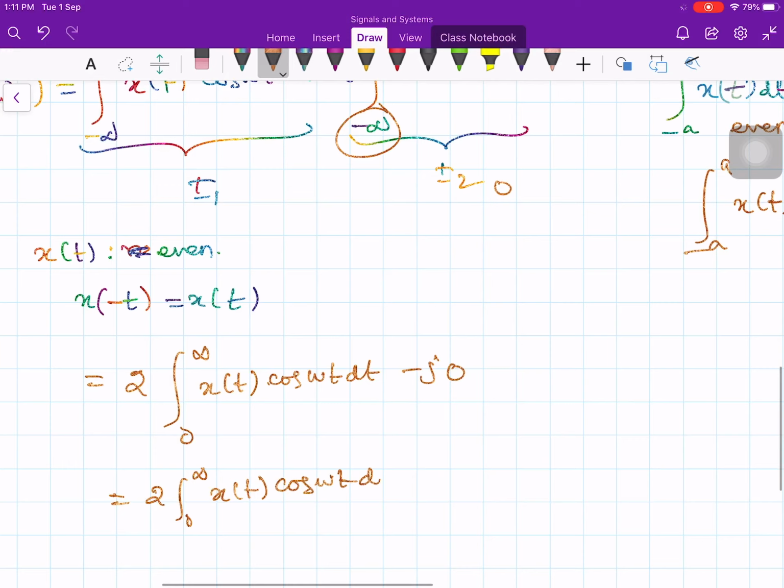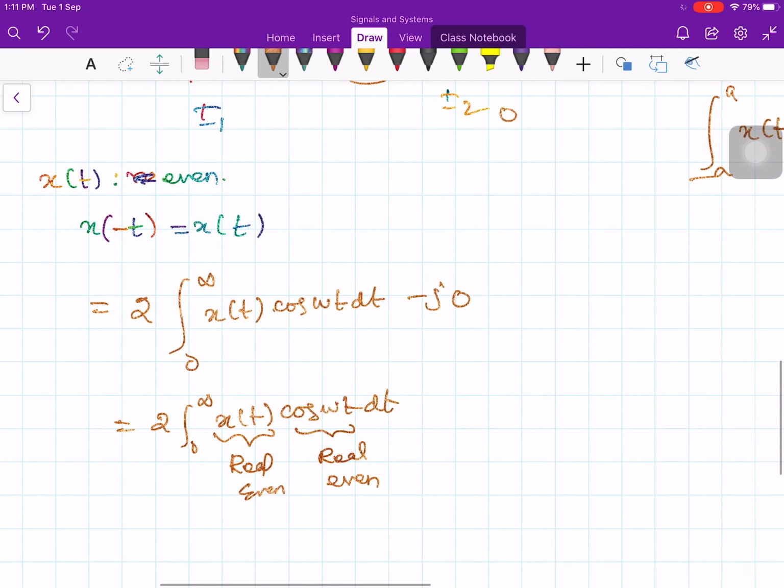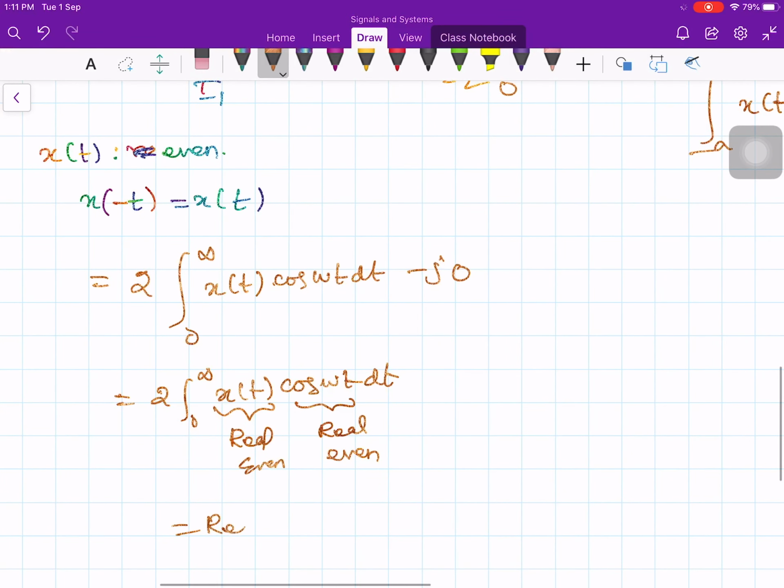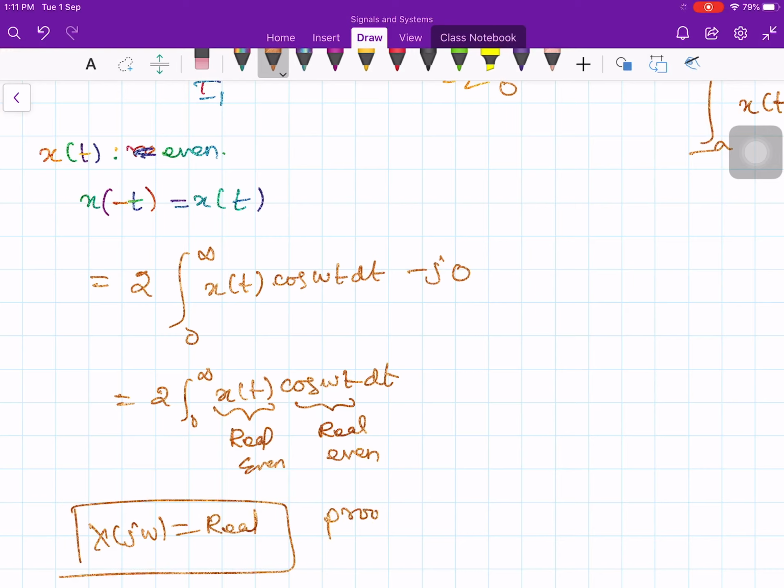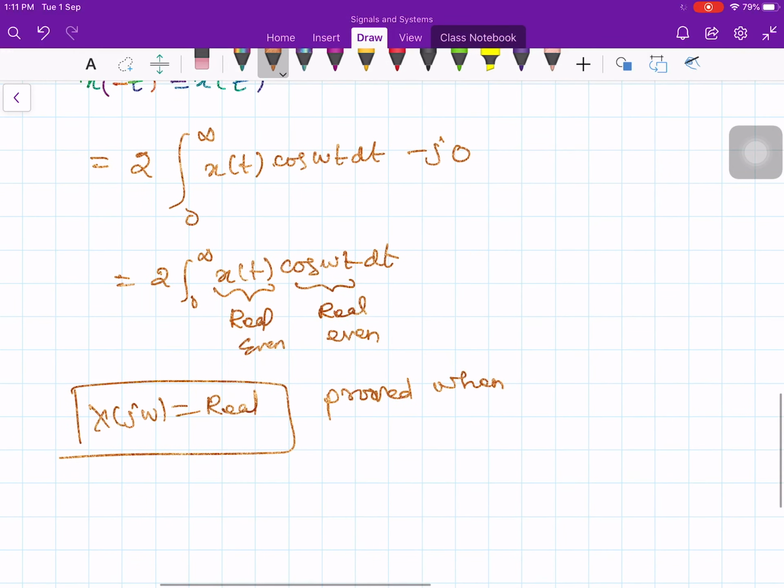Now look here, x of t is real and even, and cos omega t is also real and even. The moment you integrate, you will get a real signal. Therefore your x of j omega is going to be real, proved. So x of j omega is real when x of t is even.